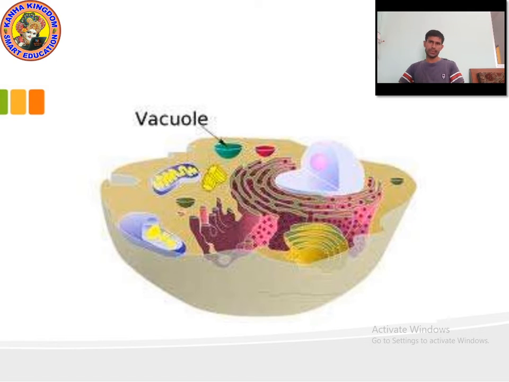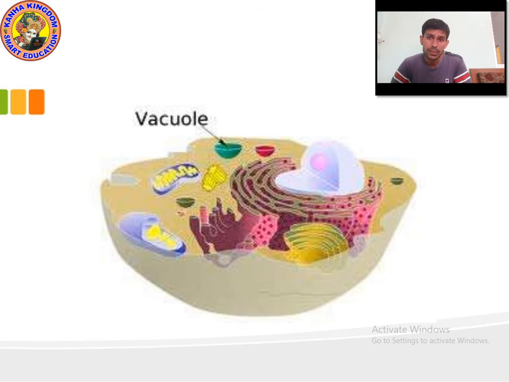Okay, so this is an animal cell, as you can see. Can you see the picture of vacuole? Yes, kids, can you see the picture of vacuole? You can see the vacuole in green color. Now check the picture and tell me, what is the size of vacuole? Small. Small size of vacuole.